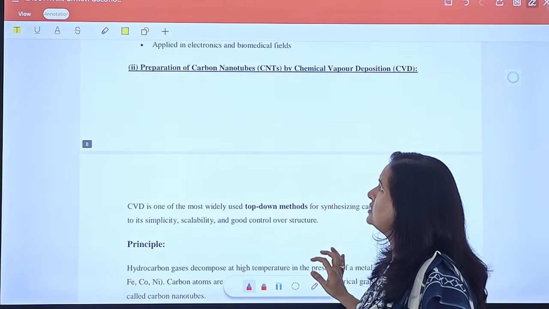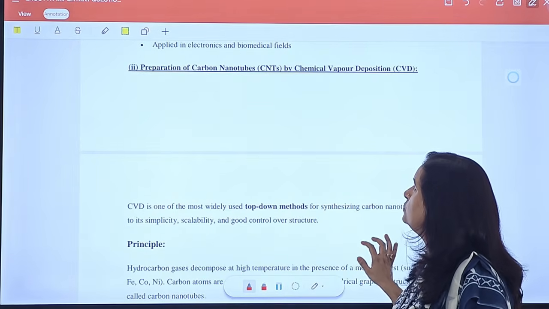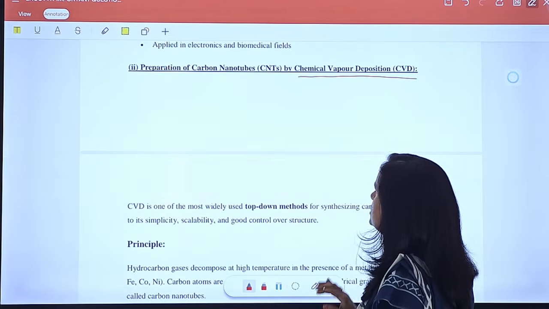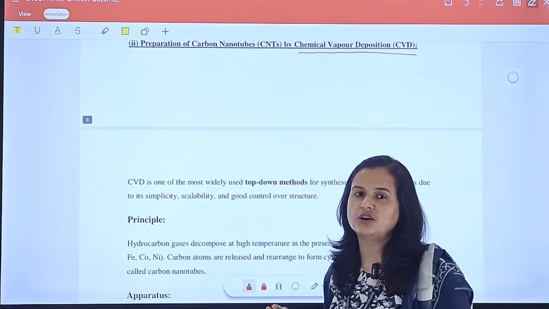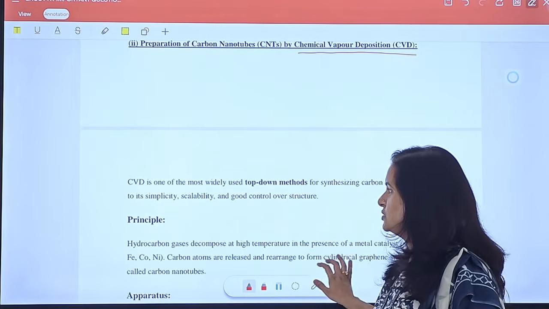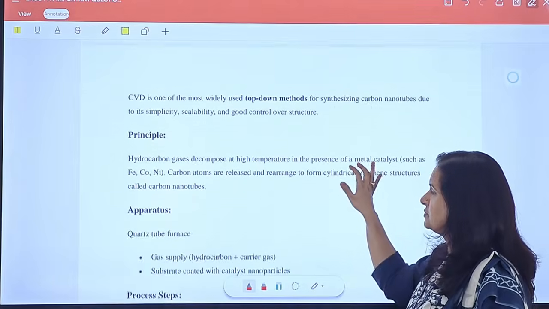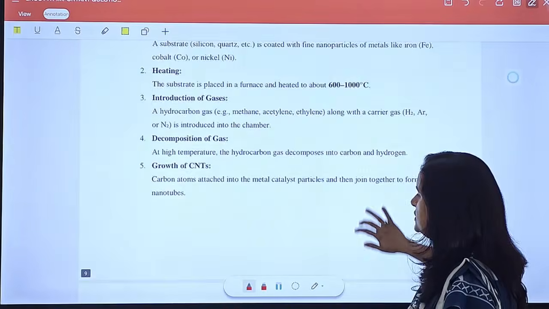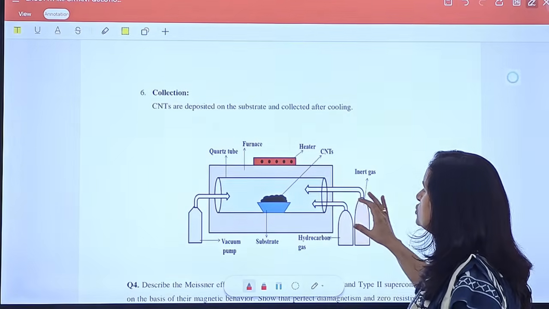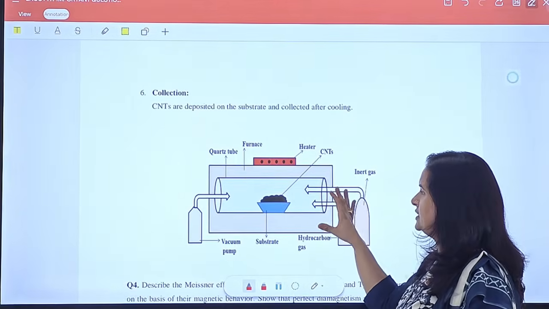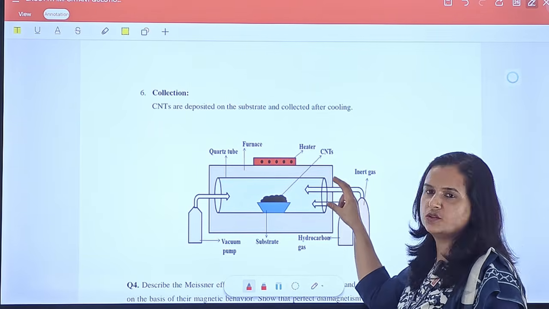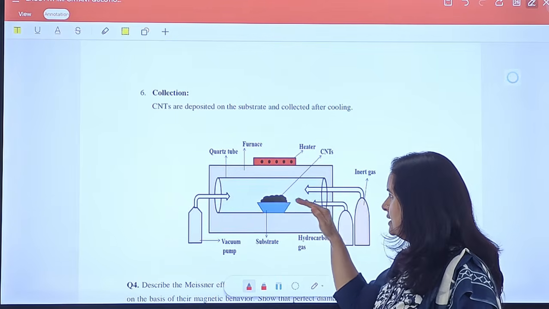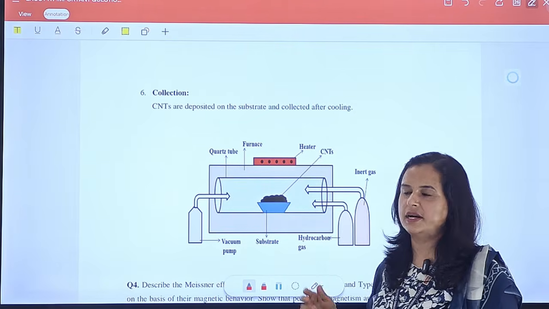The next method is the preparation of carbon nanotubes. The method is mainly chemical vapor deposition, and I am discussing the preparation of carbon nanotubes. I will explain it with the help of a figure. We take a tube furnace with a quartz tube in which we keep a substrate that has a layer of metal, either iron, cobalt or nickel.